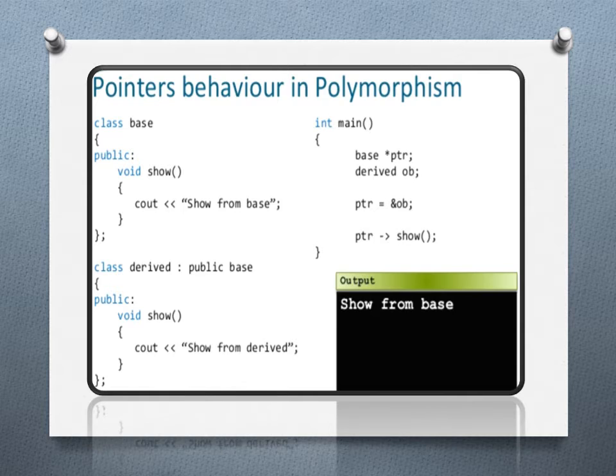See the output: "show from base class". So as the concept here, we create an object of the derived class and a pointer variable of the base class, and in that base class pointer we store the address of the derived class object. When that pointer calls a function, it only displays the output from the base class.